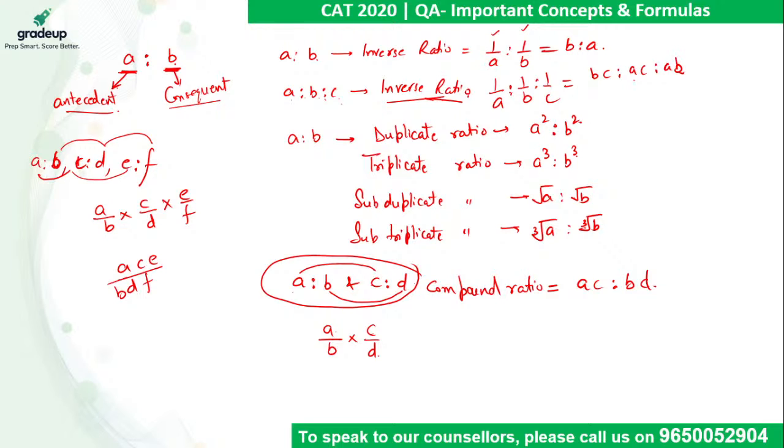Whenever you come across the term compound ratio, please keep in mind you just need to multiply the ratios in the given order. You cannot change the order. If it is A is to B, please do not take B is to A. Otherwise it will go wrong. You have to multiply them in the same order. Please keep that in mind.